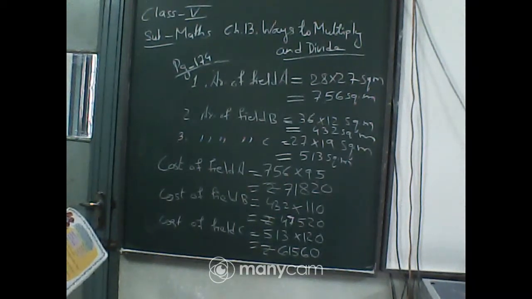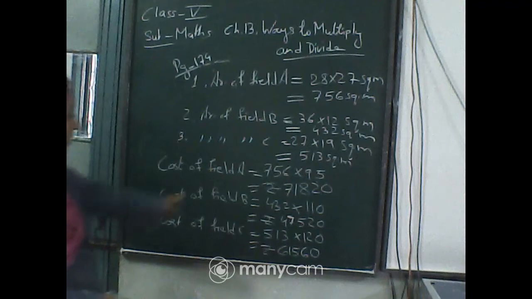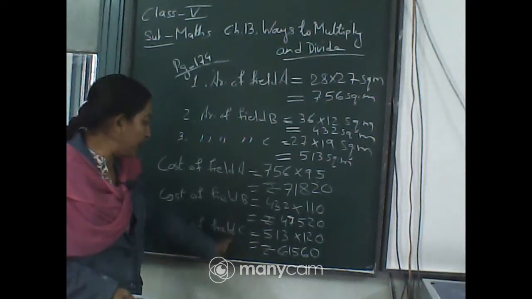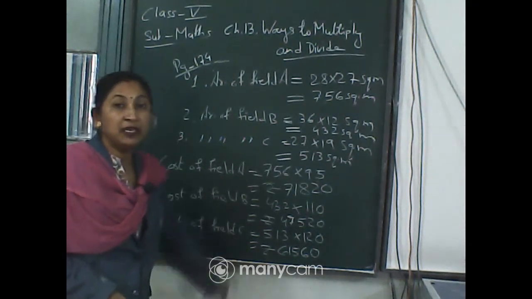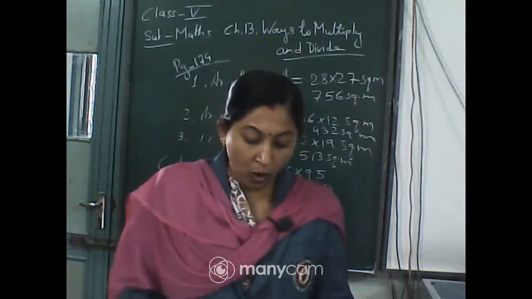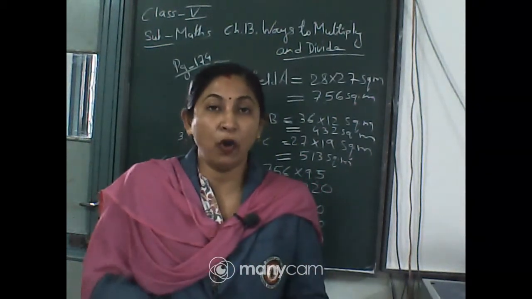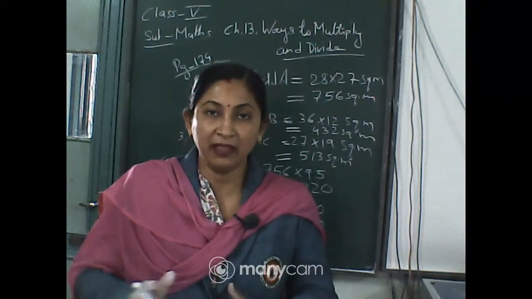Next one. Find the cost of all the 3 fields. Now you have to find the cost of all these 3 fields. That means you have to add all the 3. Cost of field A plus cost of field B plus cost of field C. This will give you the total cost he has spent to buy the 3 fields.